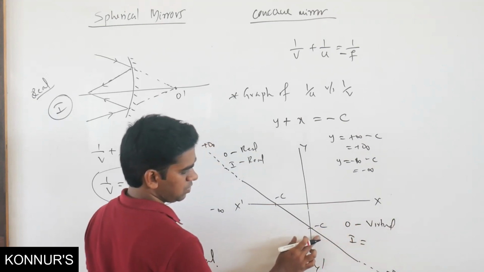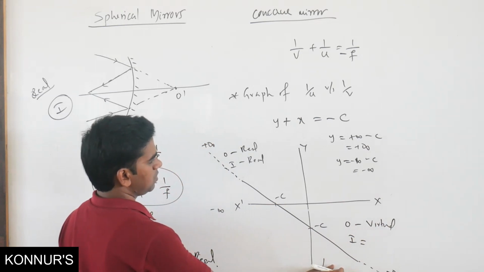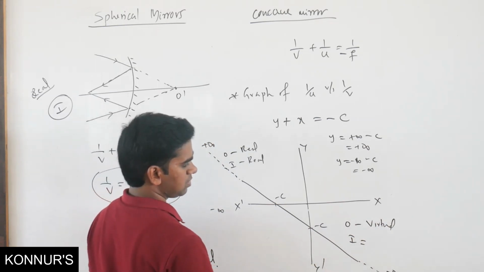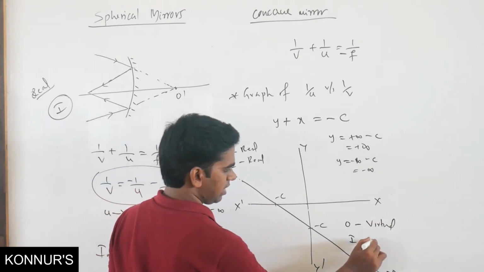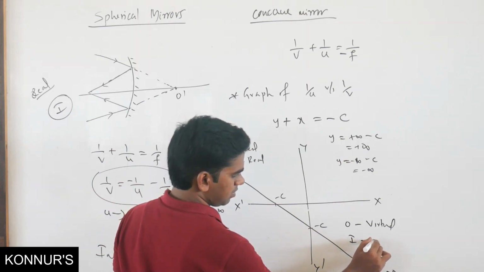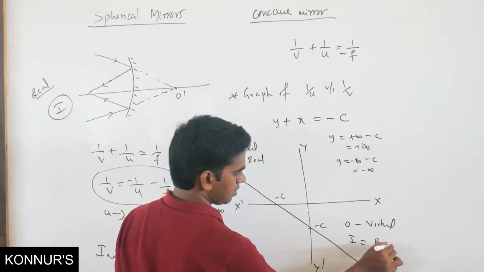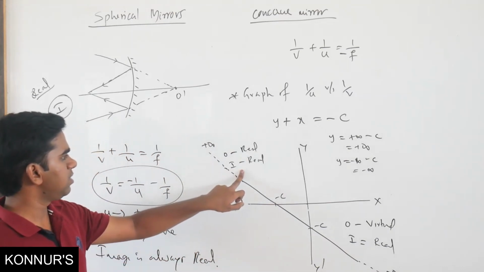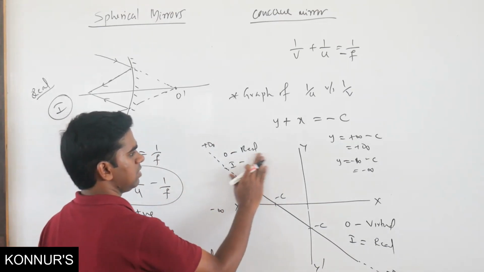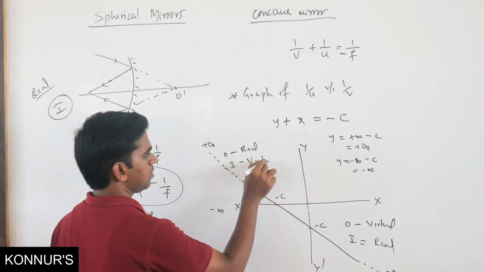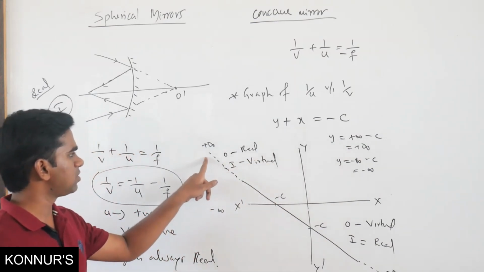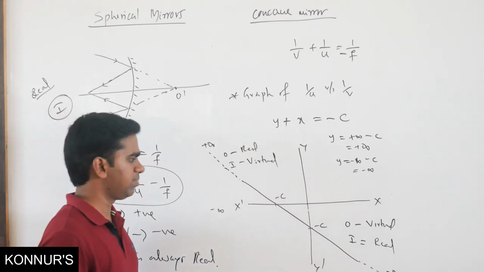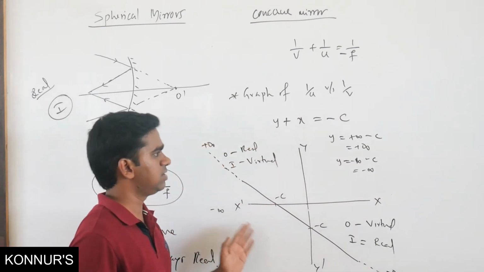The image is going to be negative, so the image is negative means real. Here the image is coming positive, which means it is virtual. So this is the nature of the graph.